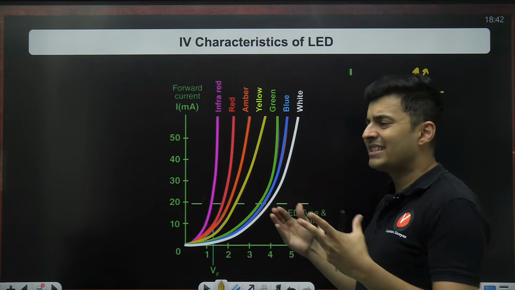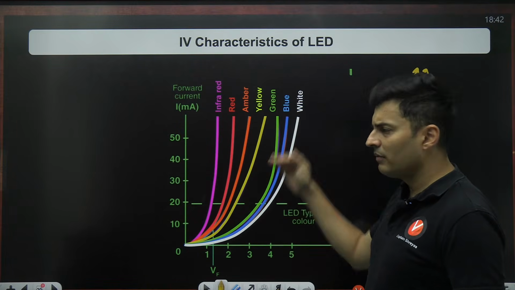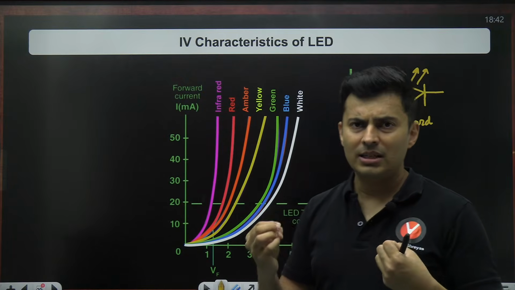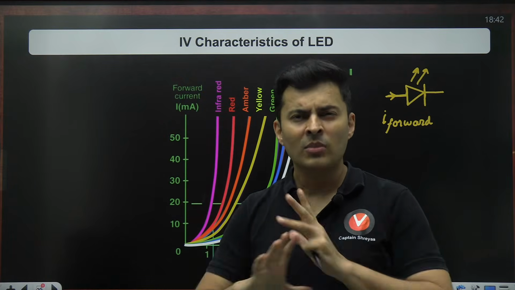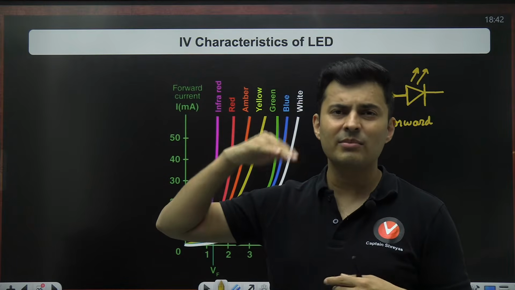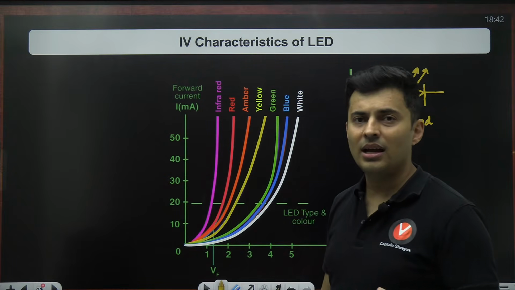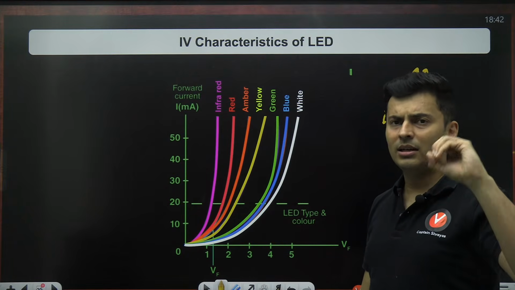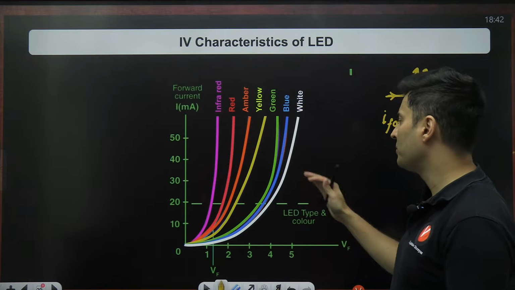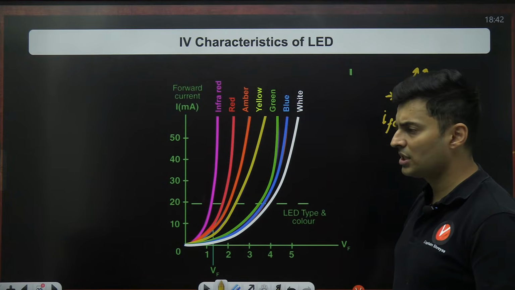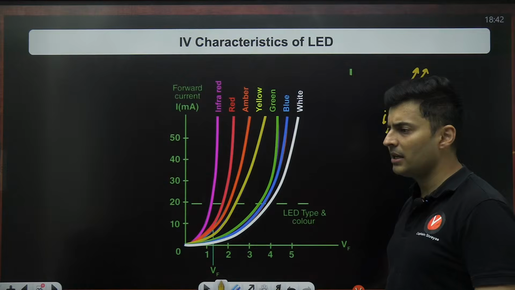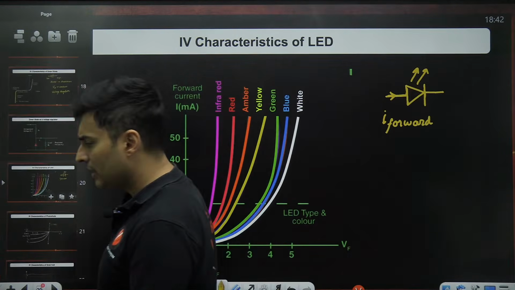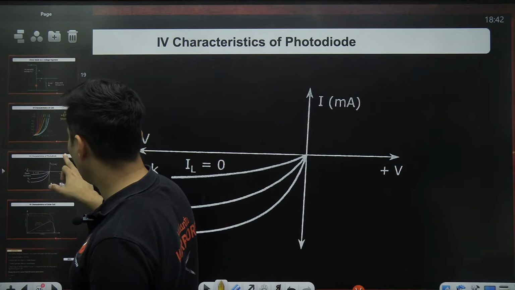Keep that in mind. It will be operated in the forward bias mode. If you increase the current, more intensity of light will come out, but it will not keep on continuously increasing, because there is a limit till which you can achieve a certain brightness, beyond which you will not see the intensity of light increase. So there is a limit till which the current can increase the intensity of that particular LED. Having said that, let's go to the next thing, which is a photodiode.